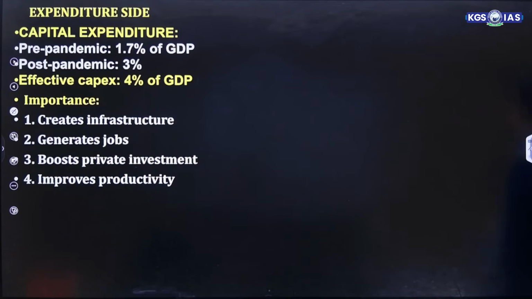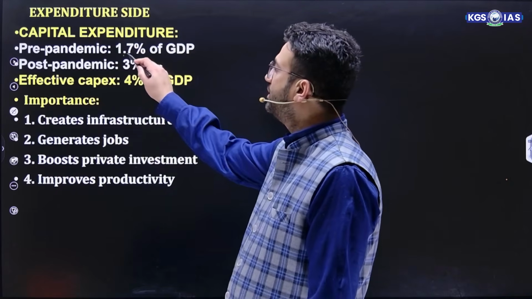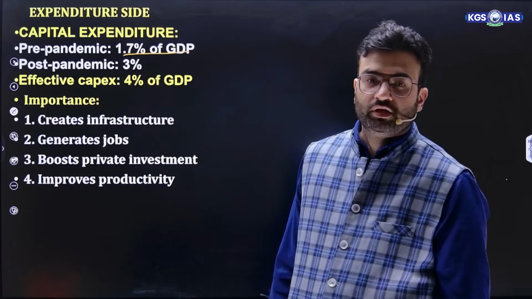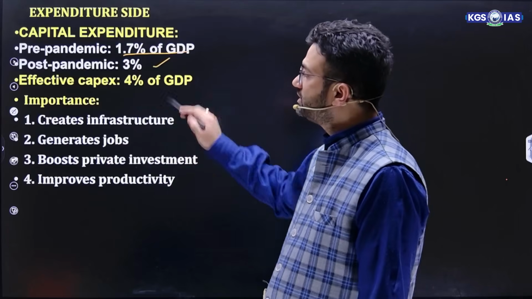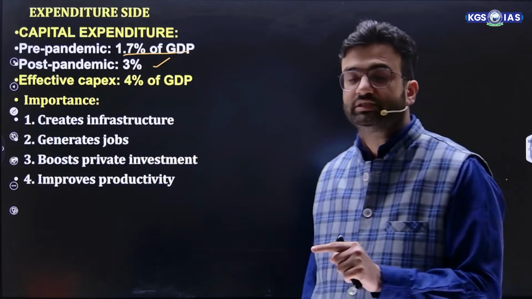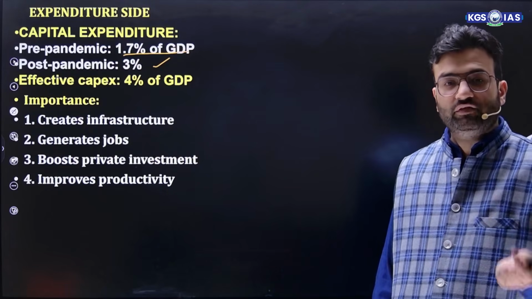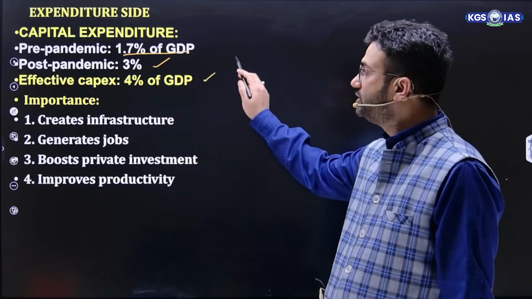Then if we talk about the expenditure side, let's talk about capital expenditure. Pre-pandemic, the capital expenditure was around 1.7% of GDP. Post pandemic, it is 3%. That means capital expenditure keeps on increasing, and that's very much essential because it is asset-creating, long-term expenditure. Even the effective capital expenditure is now 4% of GDP.